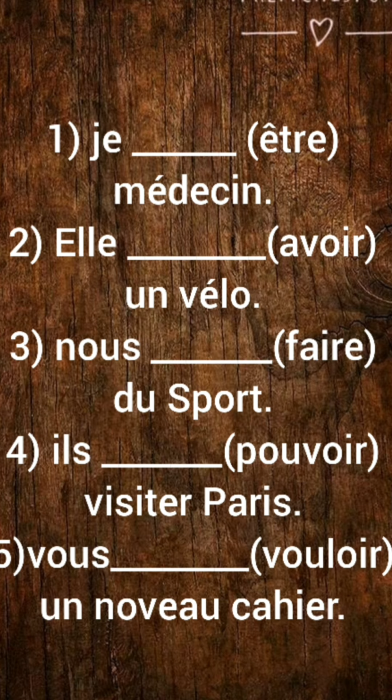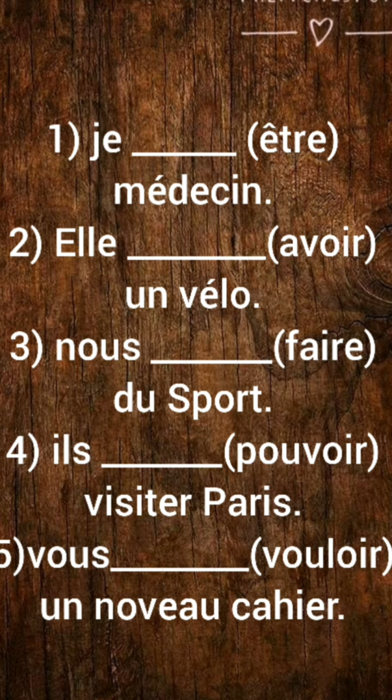Alright, je, blank, you're supposed to fill it with the conjugation of être. Médecin is I dash doctor. Similarly, elle dash en vélo is she dash a cycle. So it's like she has a cycle because here you're going to conjugate avoir for elle. Alright, a bicycle or a bike is en vélo. Alright, nous dash du sport is not we do sports, more like we work out.